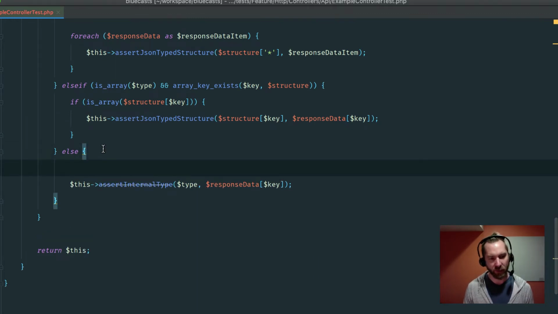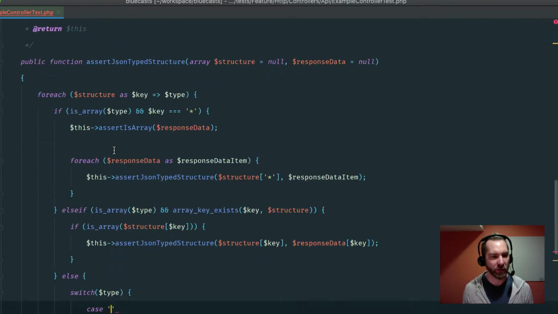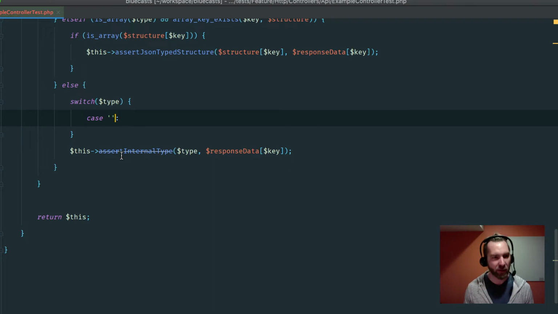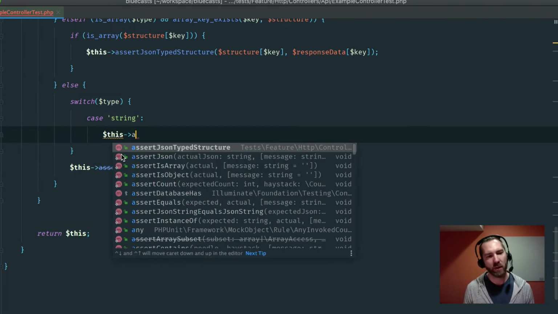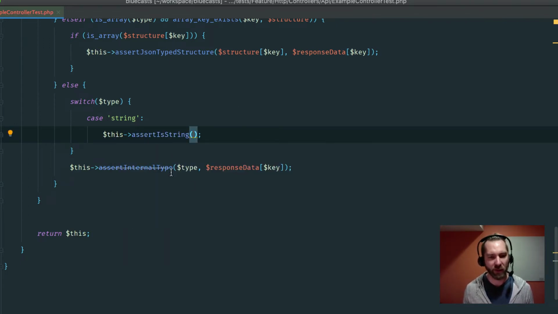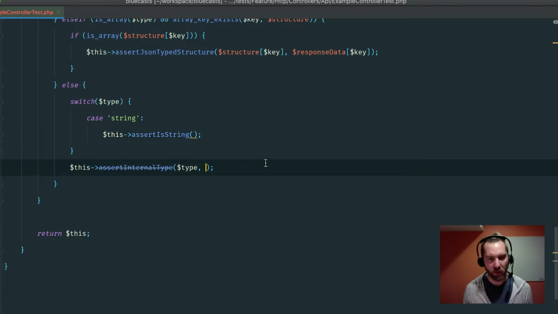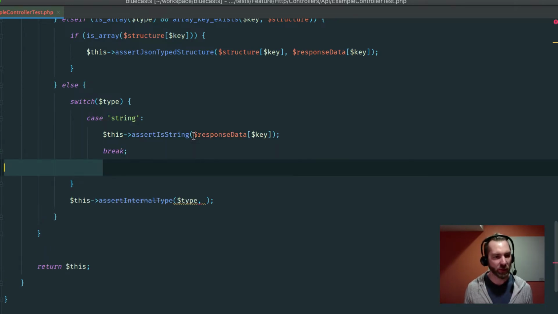So let's do this. If we get into else, let's switch the type and just start casing these up in the right way, because there's not that many of them. Let's just go down the line. There's basically string. So we would do this assert is string and take that data. And then we would just break. And then we're going to do this like 6 more times.